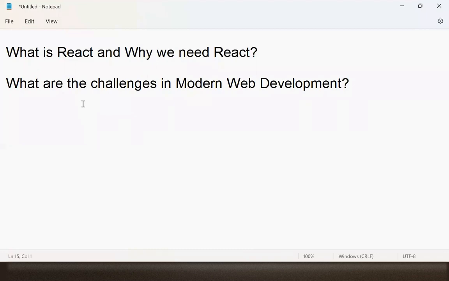We have been developing applications for the web for several years. Then why suddenly do you need technologies like React and Angular? Why are these trending? The internet has been there for several years. You know that the web started in the early 1990s. We have had websites and web applications for several years, but suddenly why do you need React and Angular? That means now, first important, you should know what the challenges in modern web development are. That means in modern web designing, what are the challenges?